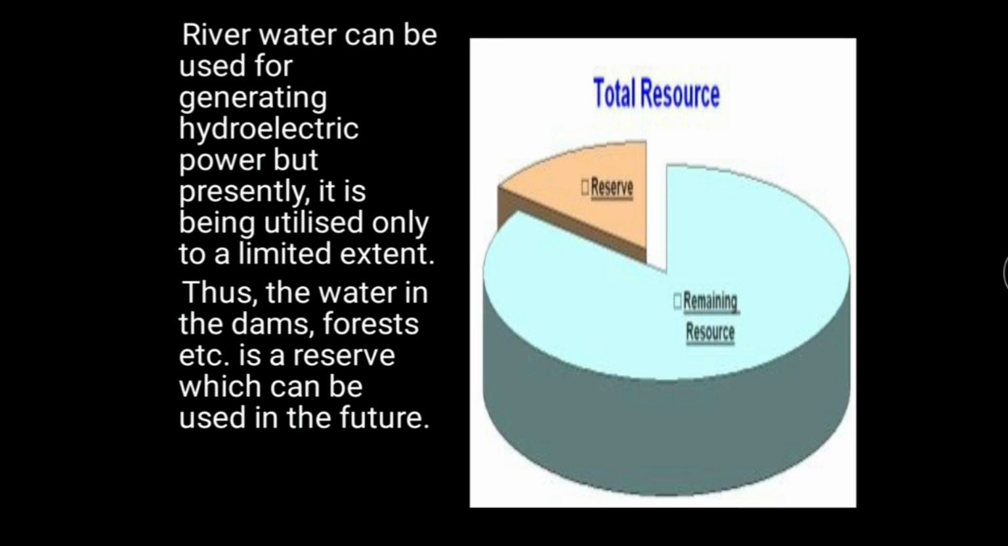And here we are reserving the source for future generations, because water is a non-exhaustible source of energy, whereas in thermal power plants, coal and other fossil fuels are used to generate electricity, which are exhaustible sources of energy. So we are conserving the non-exhaustible, clean sources of energy for our future generation.